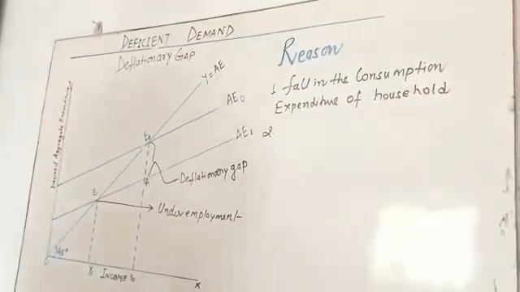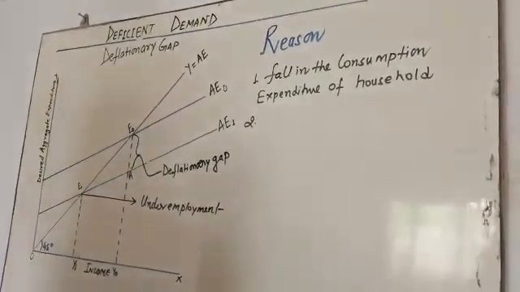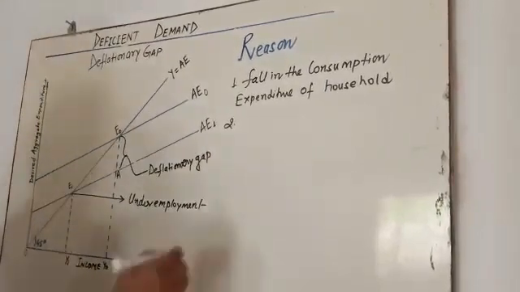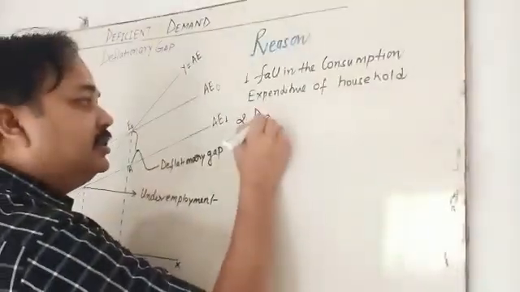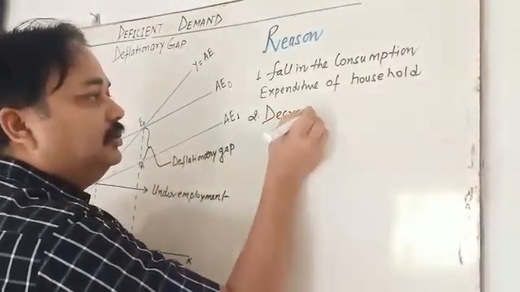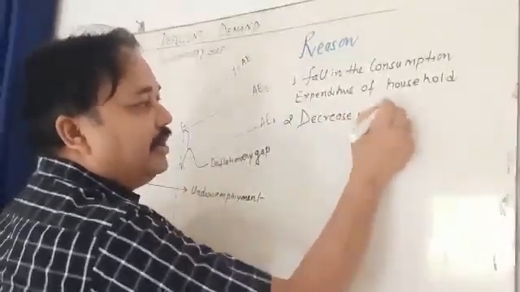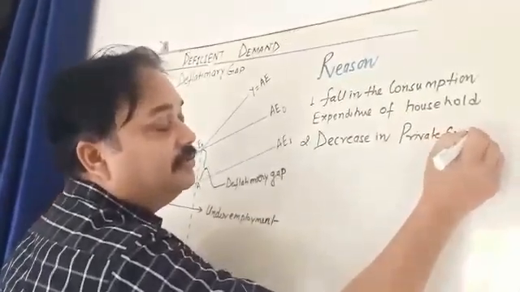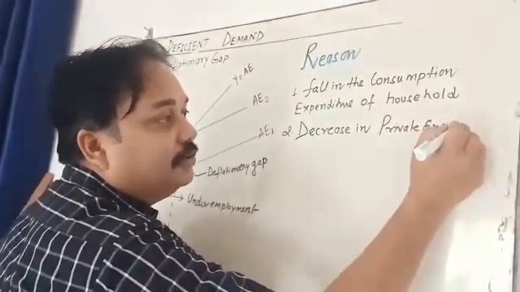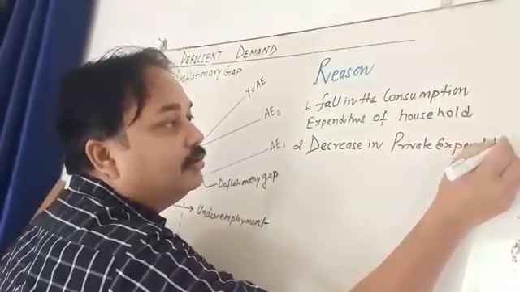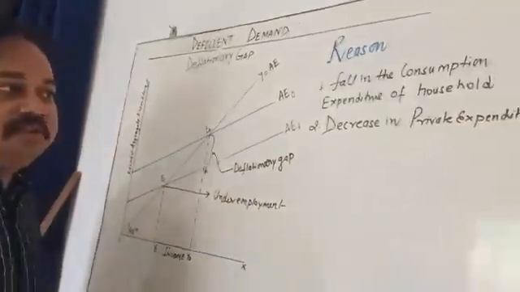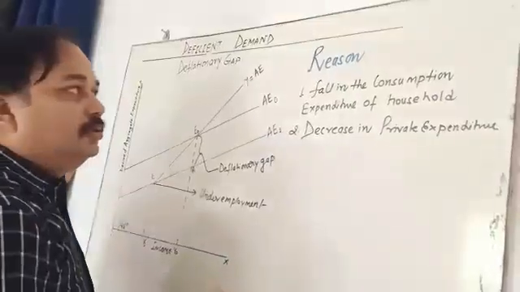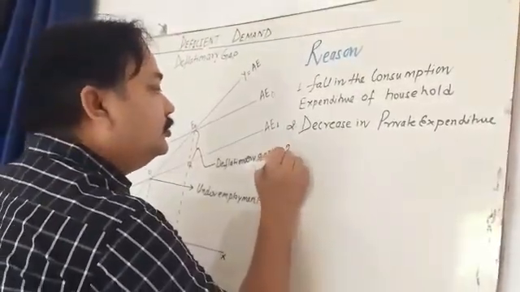Next is the private expenditure. What about the private expenditure? The private expenditure is going to decrease. Write down decrease in private expenditure. Private expenditure means that the firm, factory or industry are not going to invest in this situation. Why? Because the supply is more than what is going to be consumed.